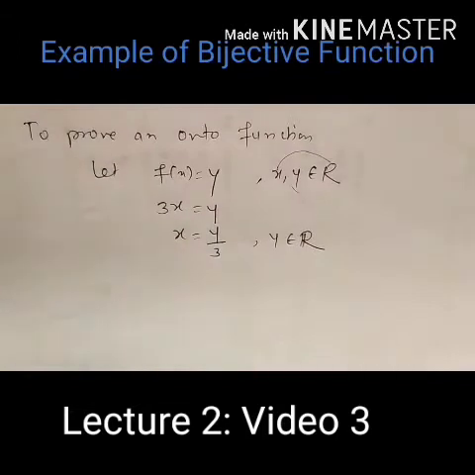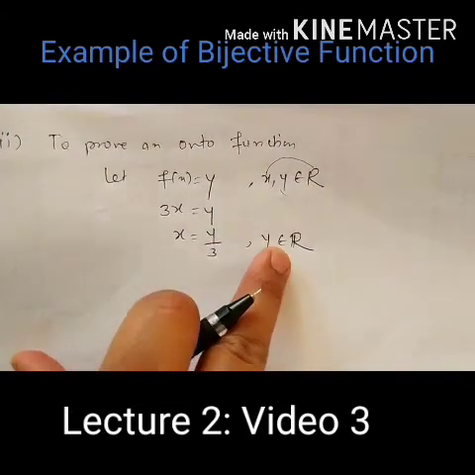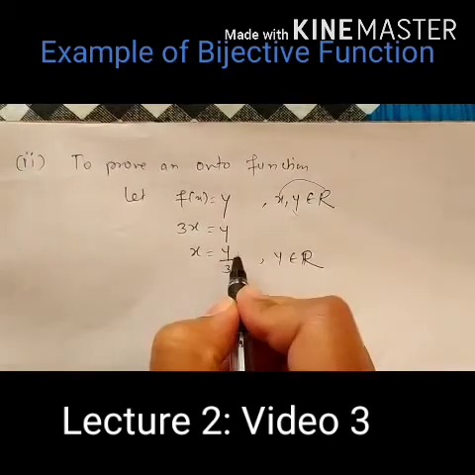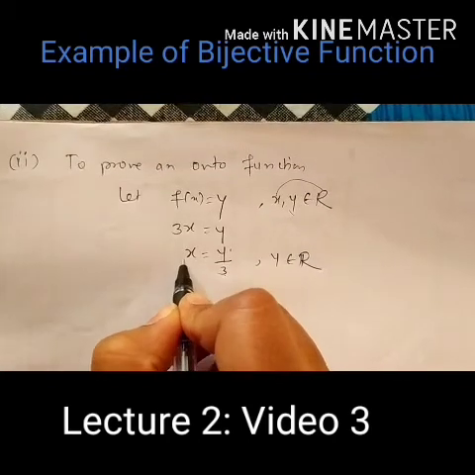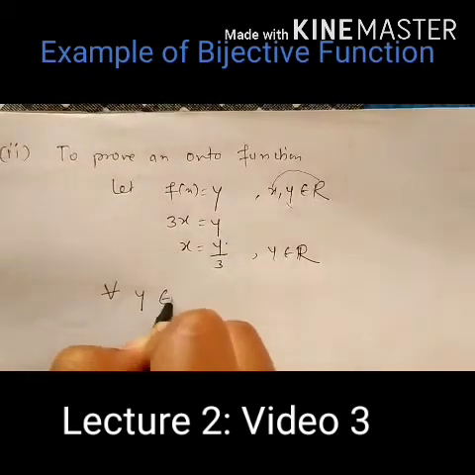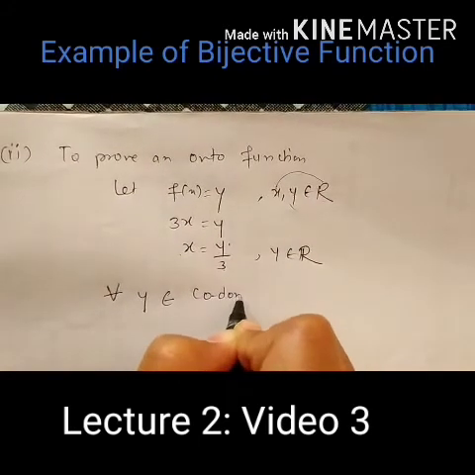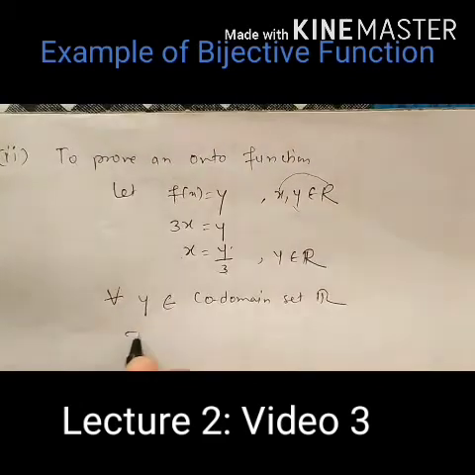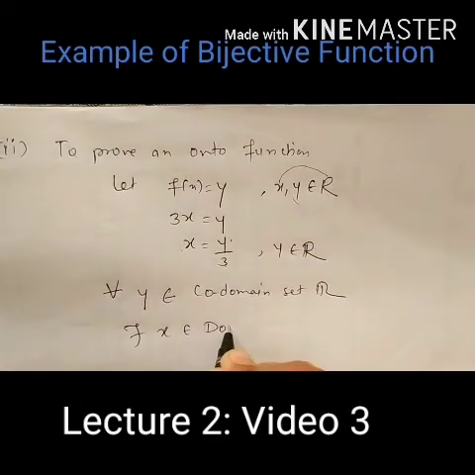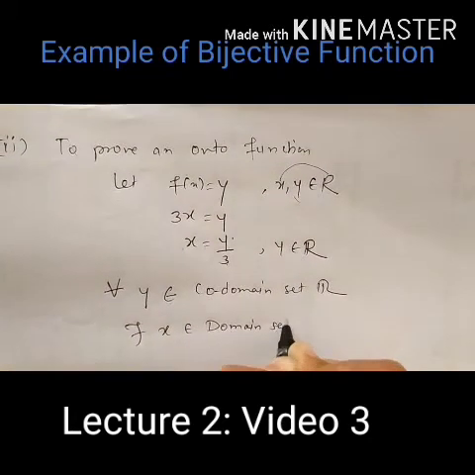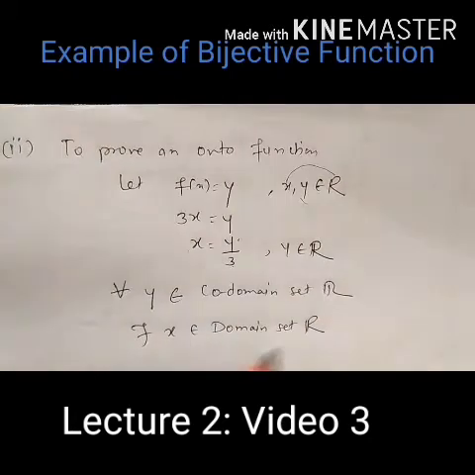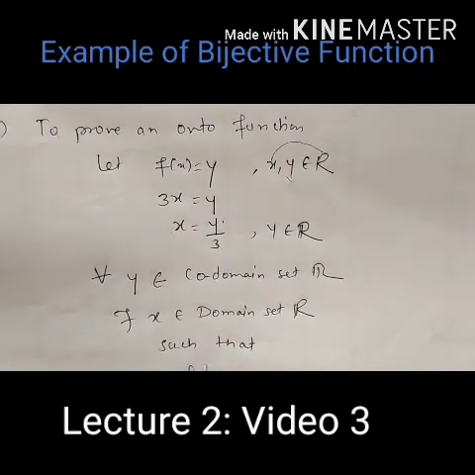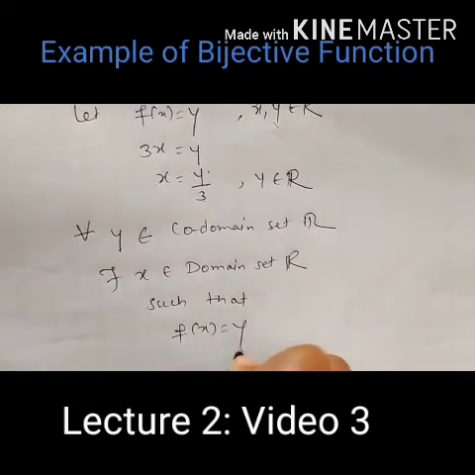Now for all y belongs to R, there exists x belongs to the domain set, because y upon 3 will be the x. So for all y belongs to the codomain set R, there exists x belongs to the domain set R such that f of x equals y.